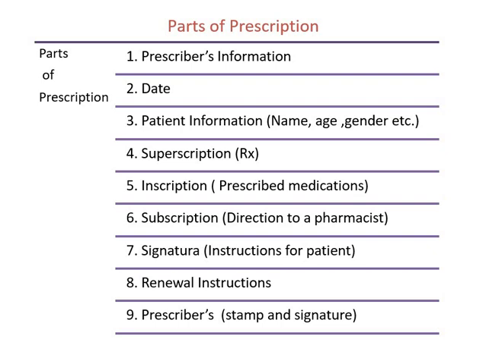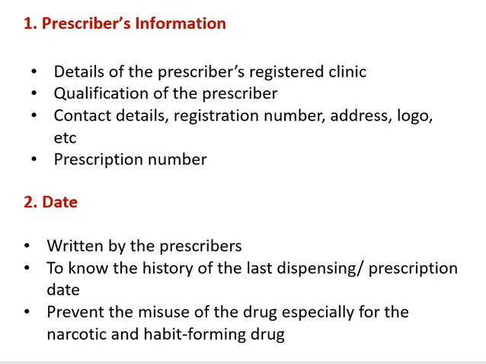Then inscription, which includes the prescribed medication for a patient. Then subscription, and the next part is signatura. Next are the renewal instructions if any, and the last part is the prescriber's information and stamp and signature. So let's discuss one by one.